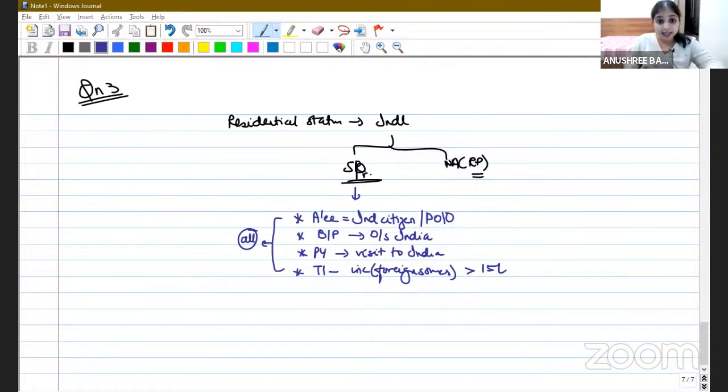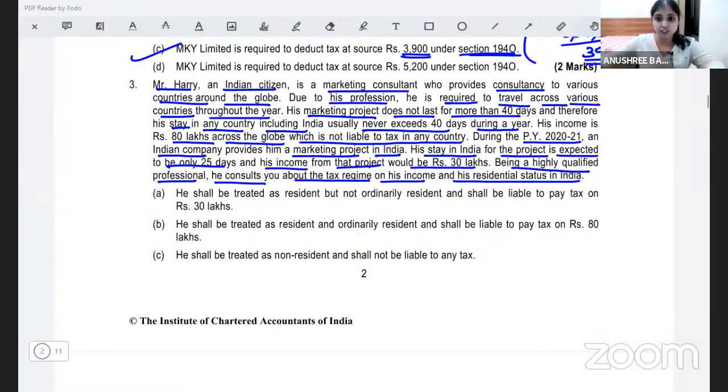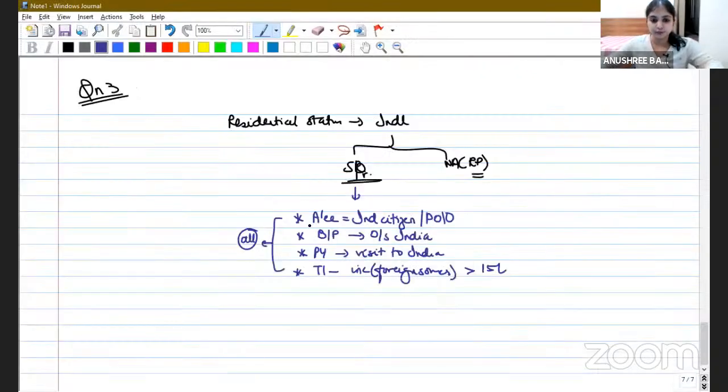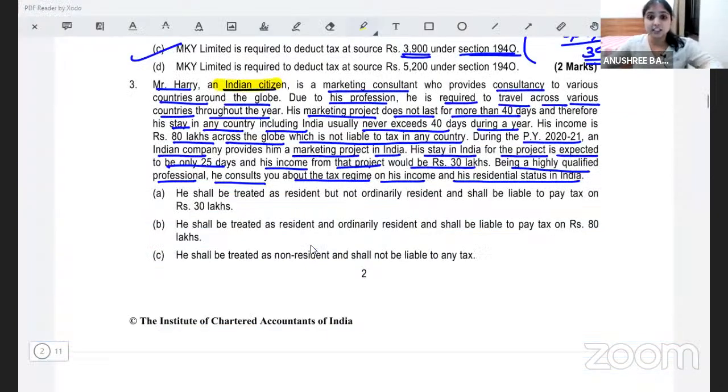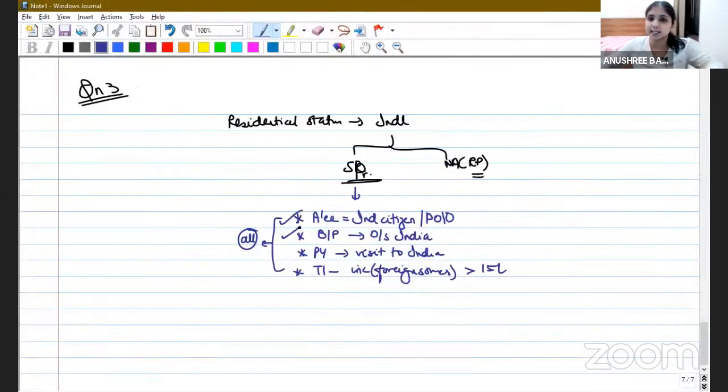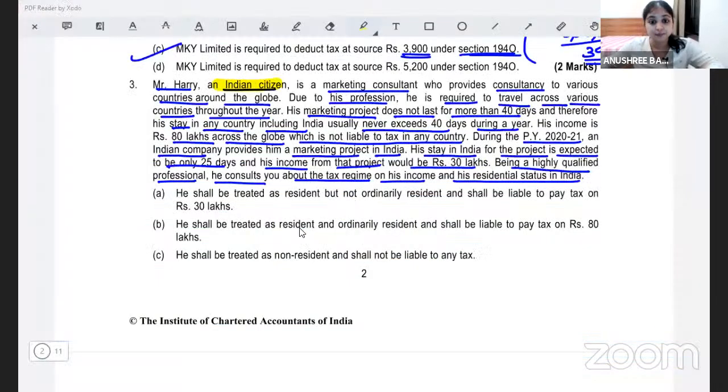Now, does my assessee fulfill all the 4 conditions? Number 1, is he an Indian citizen or a person of Indian origin? Yes, he is an Indian citizen. Condition number 1 fulfilled. Condition number 2, is he engaged in business or profession outside India? Yes, he travels across various countries. He does marketing jobs throughout the world. So yes, he is engaged in business or profession outside India.